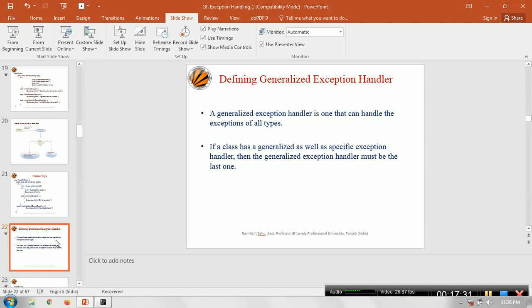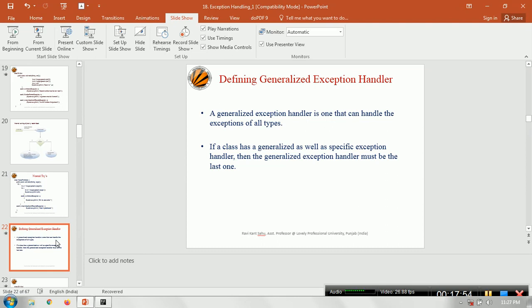For example, suppose you are writing a program and you have declared 3 exceptions. Suppose all the 3 catch blocks you have written are unable to handle the exception that has arisen in the code. In this case the call will be transferred back to the default handler and the program will terminate. So we have a concept called a generalized exception handler.